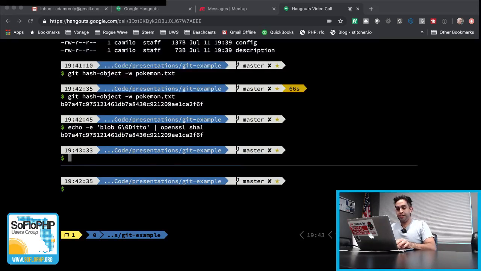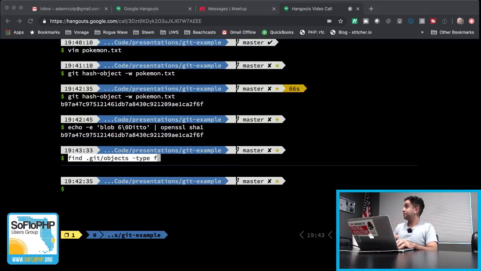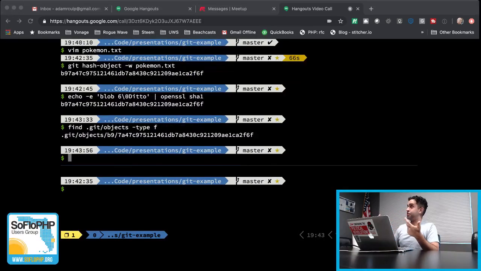And let's go ahead and find out where it ended up. This is inside of our Git folder. In the objects folder, we have that hash being used as the file that we just saved. So you can see that it also gets split up: B9, and then the rest of the file name is 7A47 and so on. It splits that up because on some file systems there are limits to the number of files that you can have in a directory, and apparently 2 characters is all you really need for that to stop being a problem.